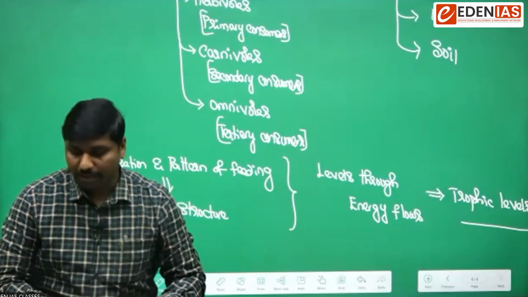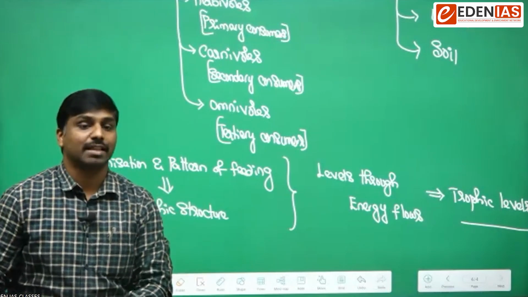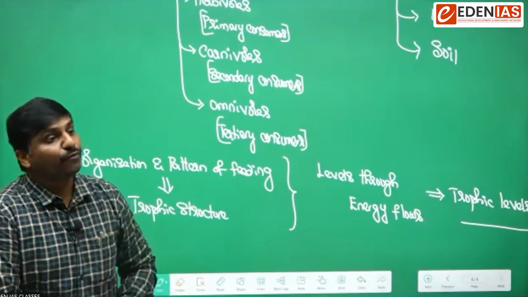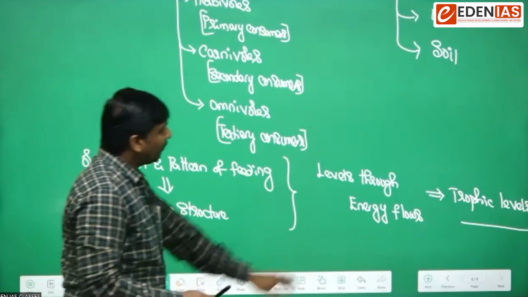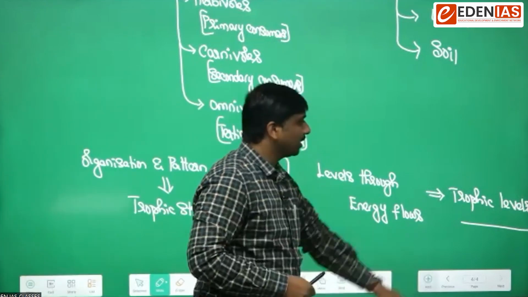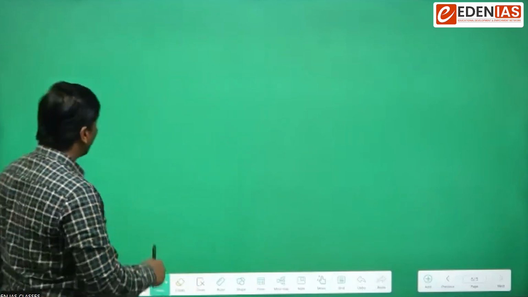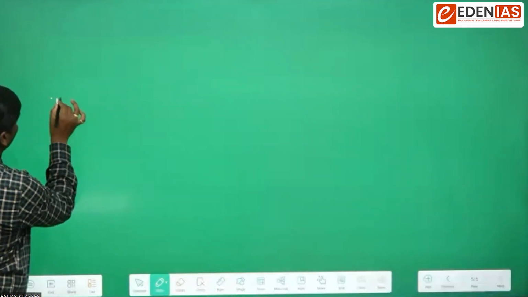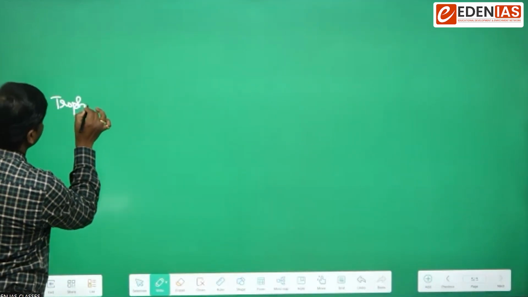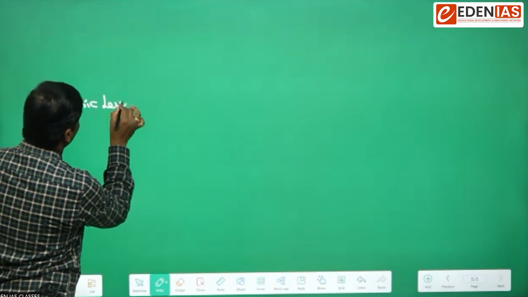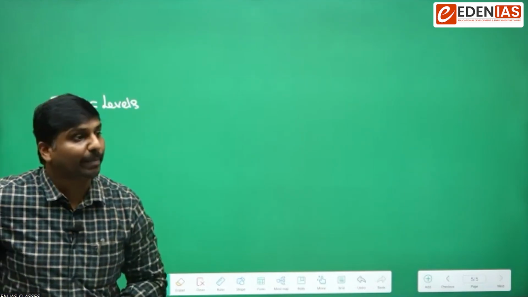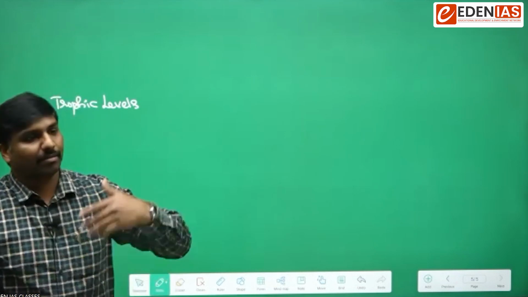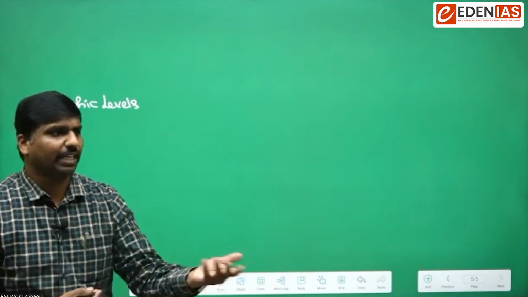Based on this, we have to understand some other components called food chains and food webs. Here we are using the word trophic levels. If we talk from the perspective of the trophic levels, usually the trophic levels would be made up of various levels. So they are nothing but levels.